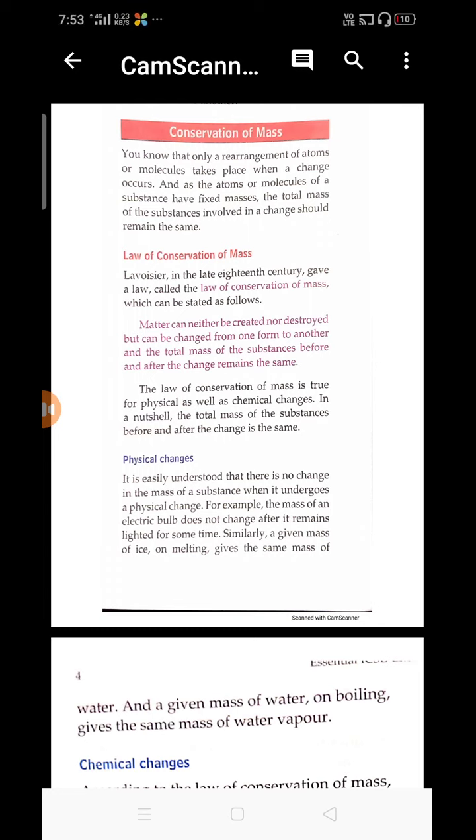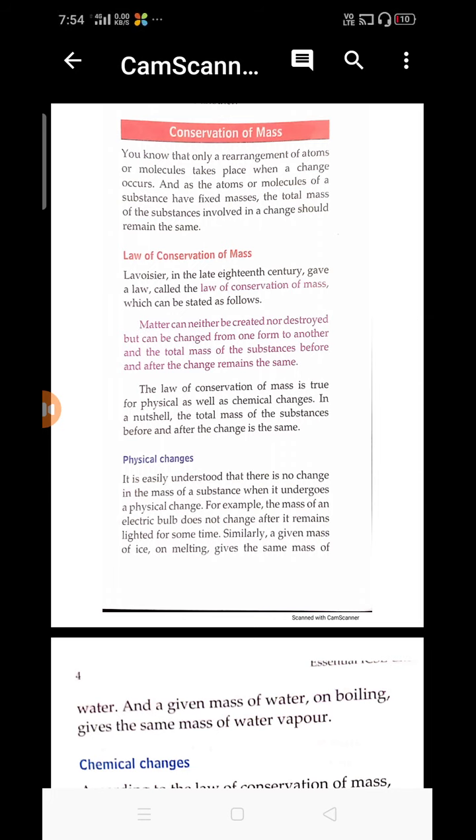Next, the law of conservation of mass. Lavoisier, a great scientist in the late 18th century, gave a law called the law of conservation of mass, which can be stated as follows: matter can neither be created nor destroyed, but can be changed from one form to another, and the total mass of the substances before and after the change remains the same.